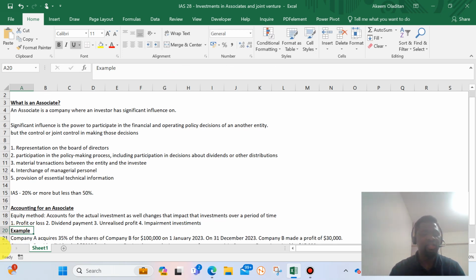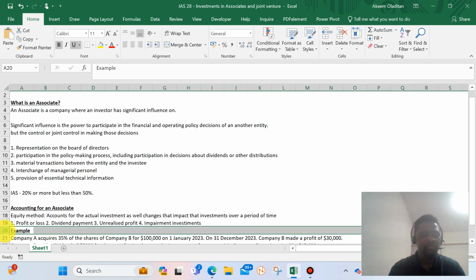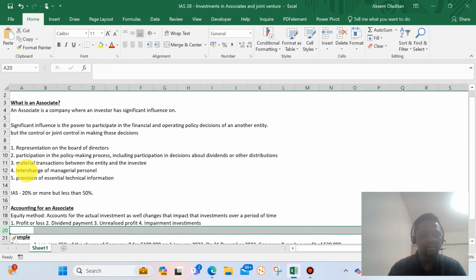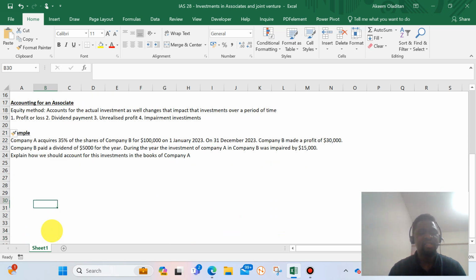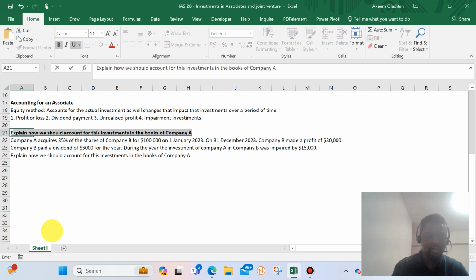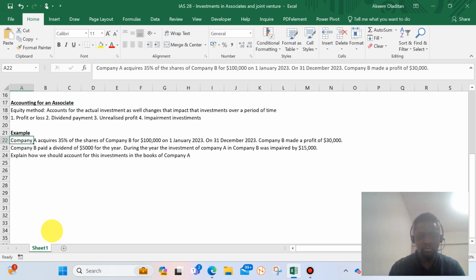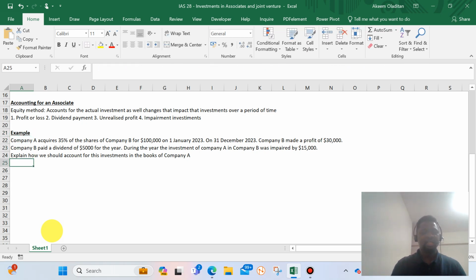So all these will, say, fall under the equity method. So let's try an example that we have here. The example that we have here shows that 1 minute example. So let's look at this example.